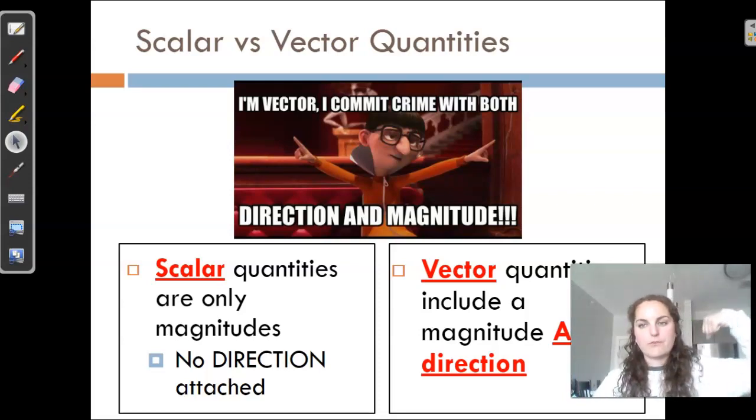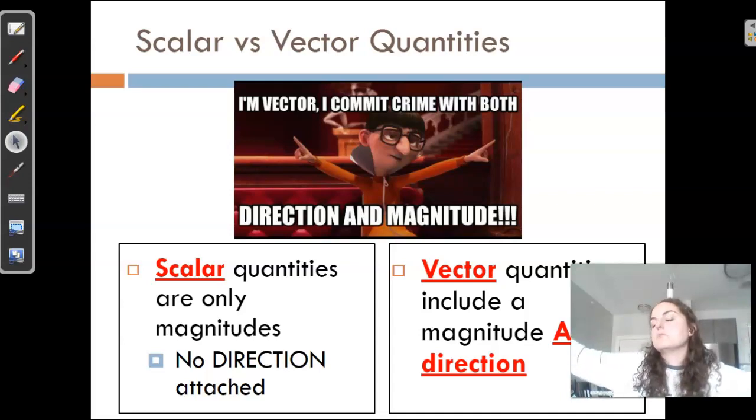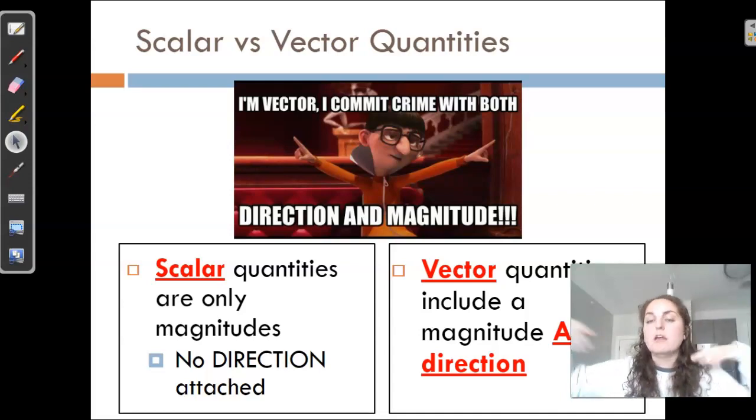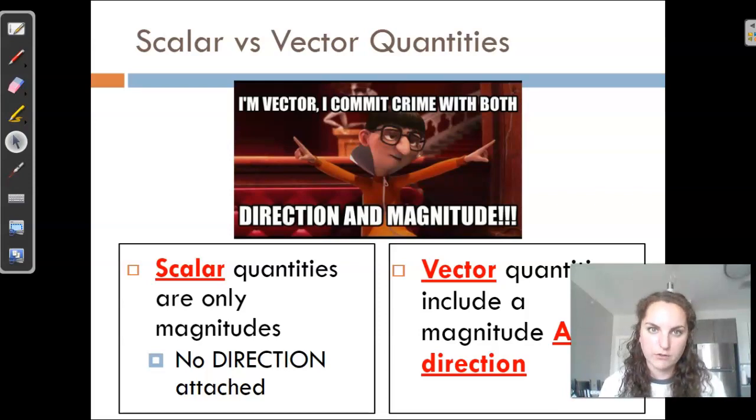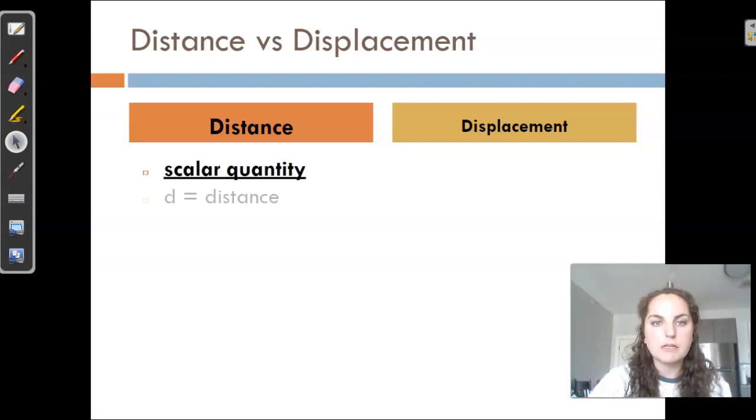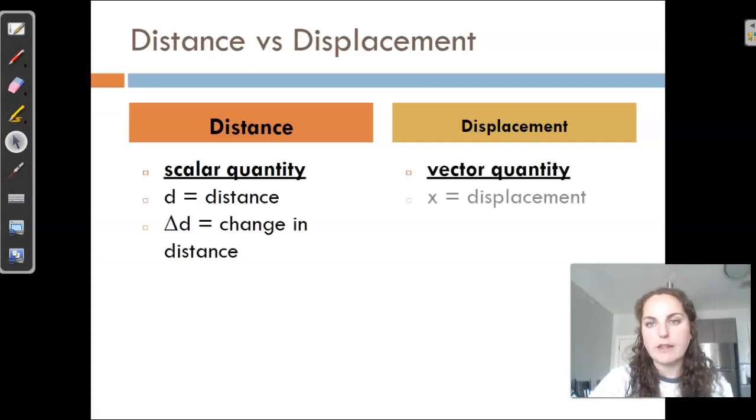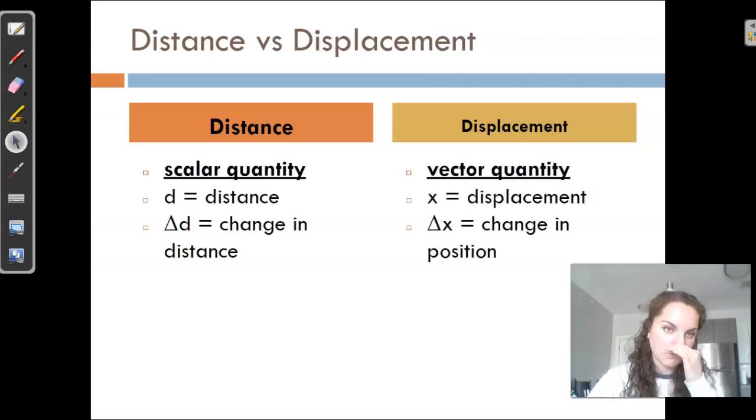Where a vector quantity has both magnitude and direction. Okay, magnitude or the strength, so that 5 meters, and then a direction attached, north. Right, 5 meters north. So that would be an example of a vector quantity. So what you might notice is that something like distance is scalar, where something like displacement is going to be a vector quantity, or there's going to be a direction that has to be attached to displacement.